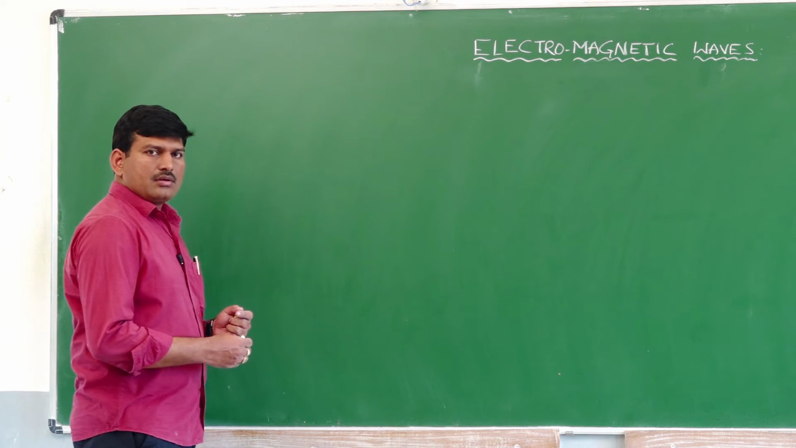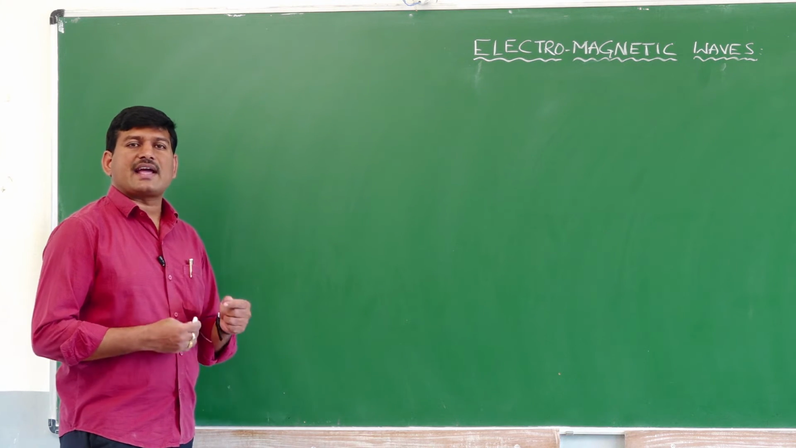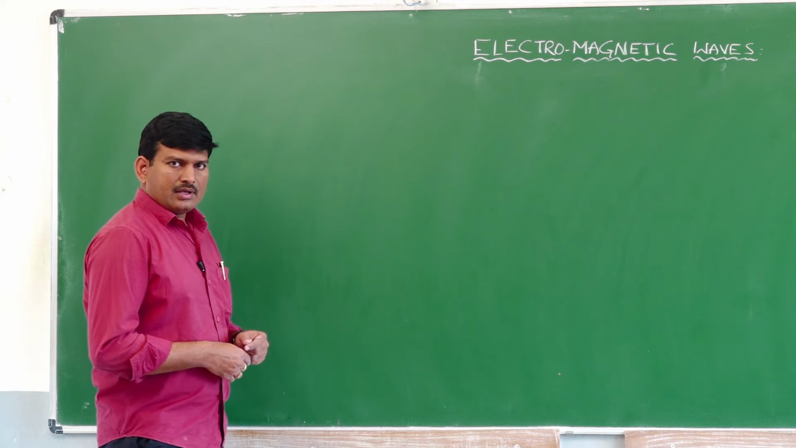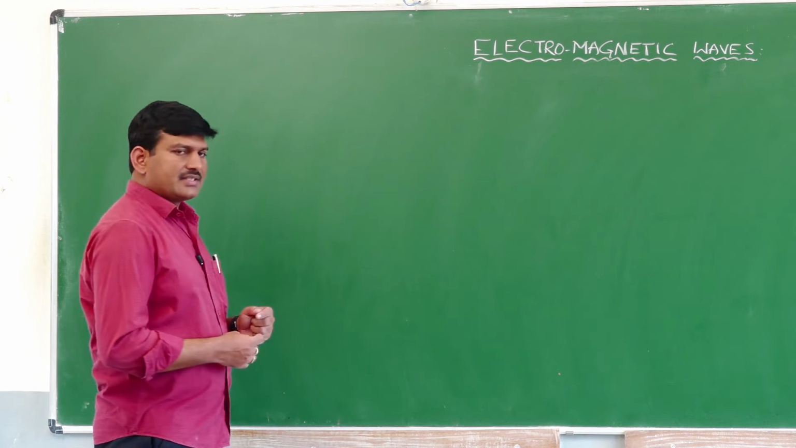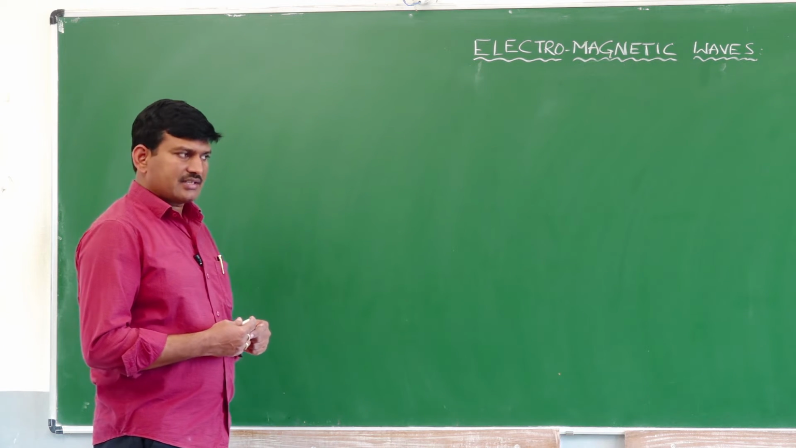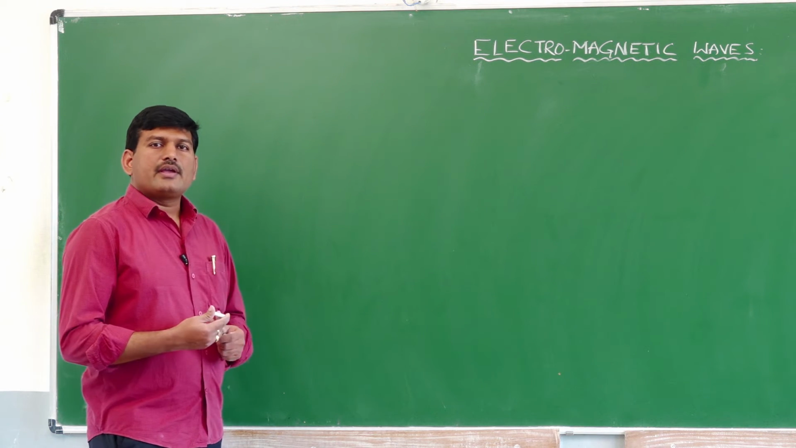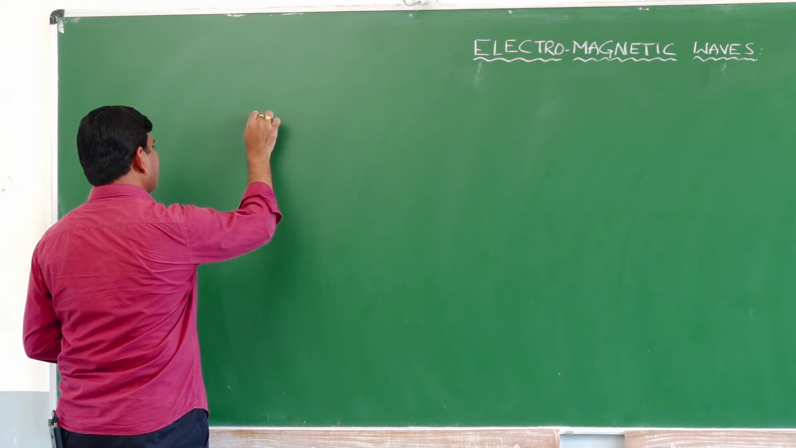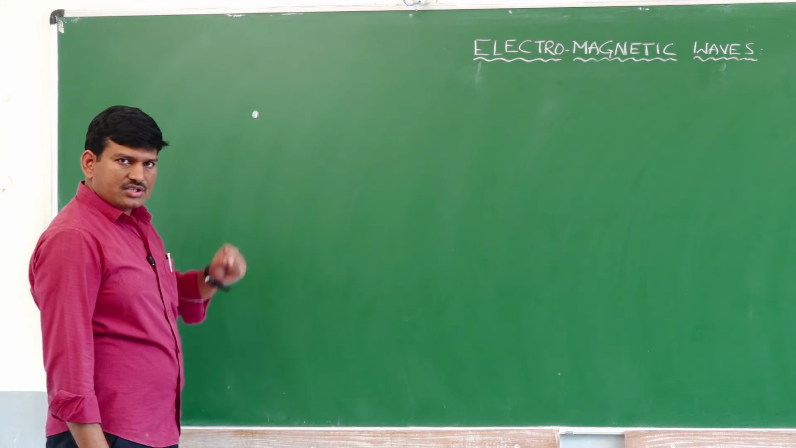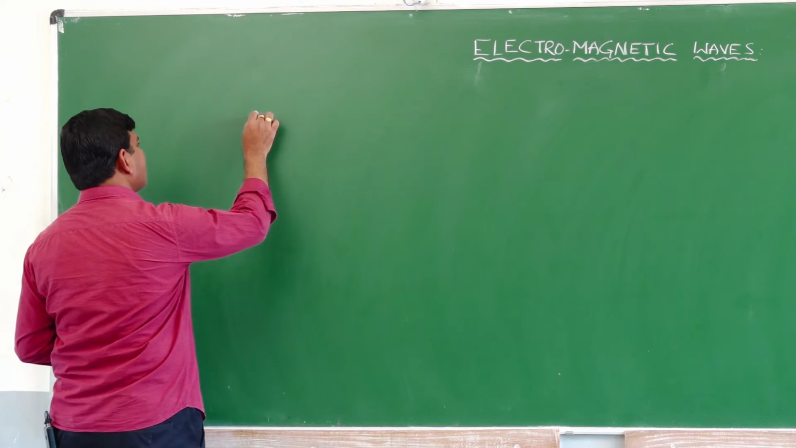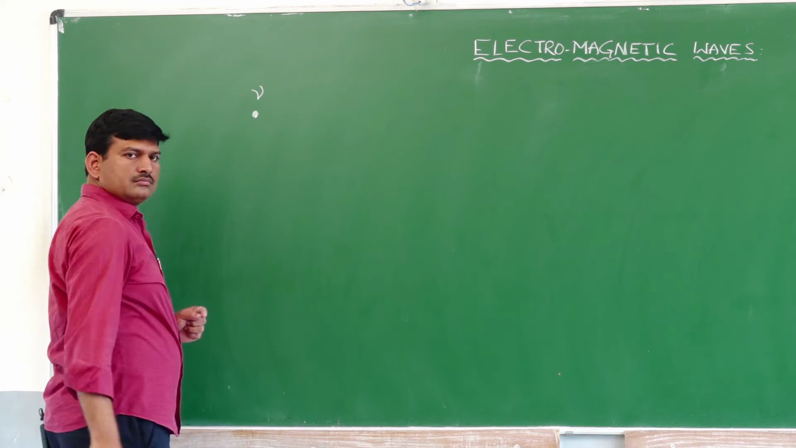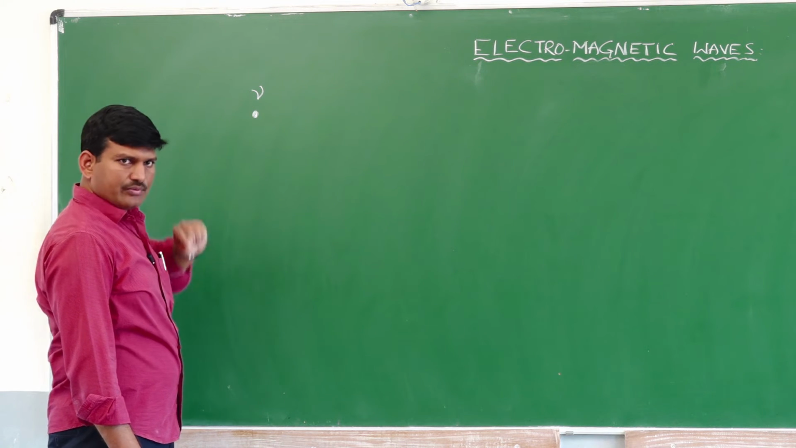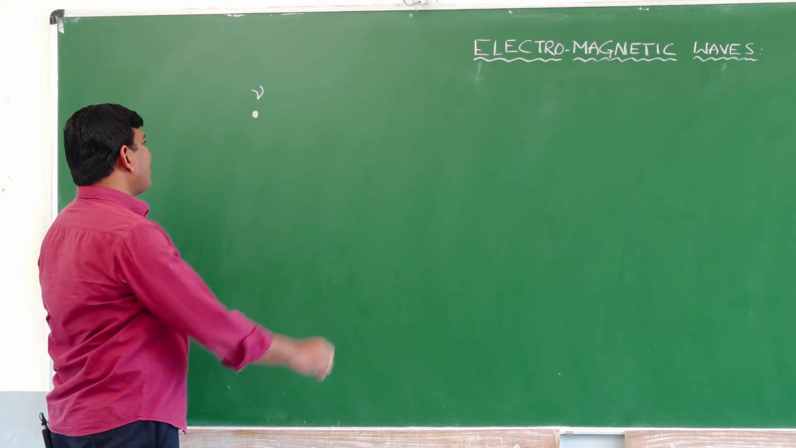I told you that according to Maxwell, whenever there is an accelerated charge, it is responsible for the production of electromagnetic waves. One such example I can take is an oscillating charge, which is an example of an accelerated charge. Let us consider this oscillator is oscillating with a frequency of nu. Then it will generate an electromagnetic radiation.